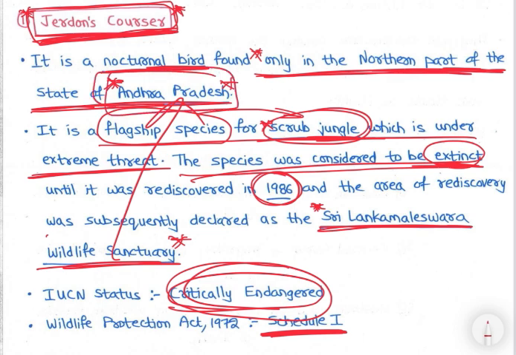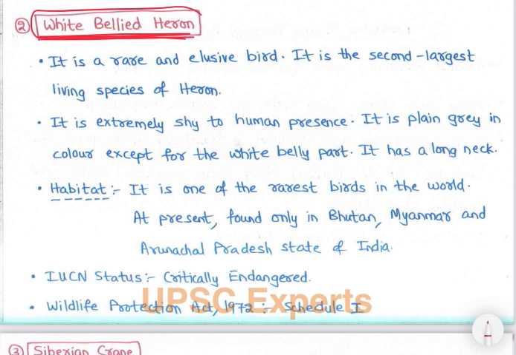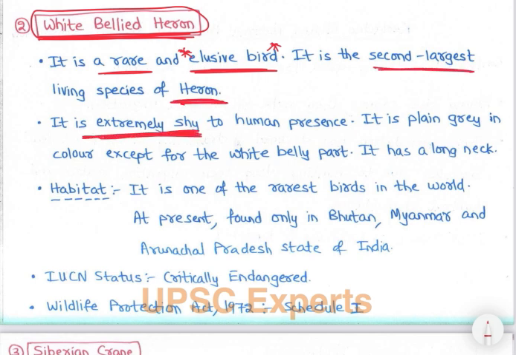Then let's see the next bird, that is the white-bellied heron, right? It is a rare and elusive bird. Elusive means not often seen by people. It is like an introvert, shy bird, not visible often, right? It is the second largest living species of heron. It is extremely shy of human presence. It is plain gray in color except for the white belly part.